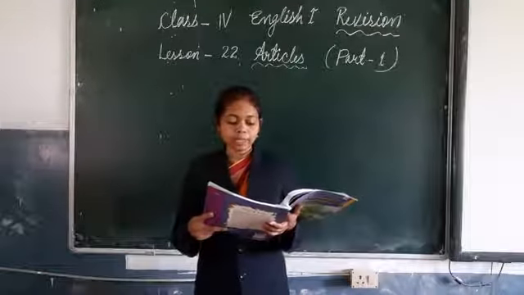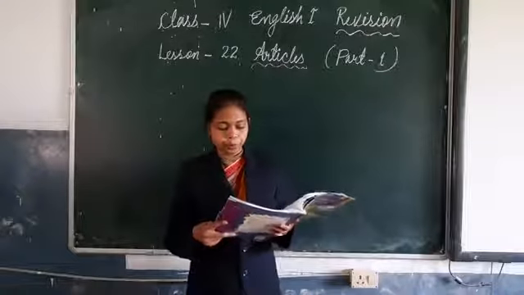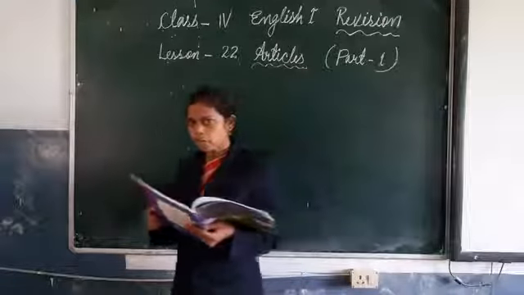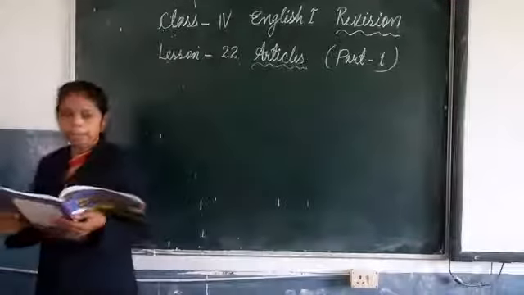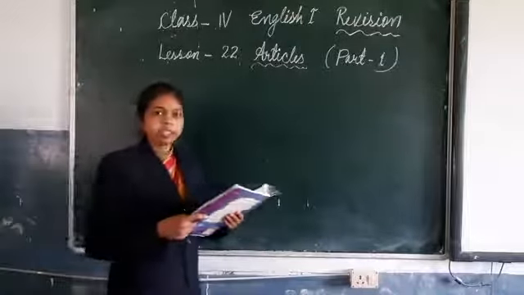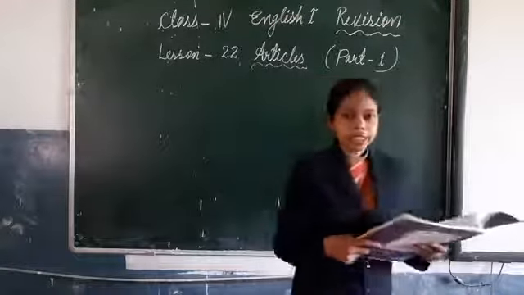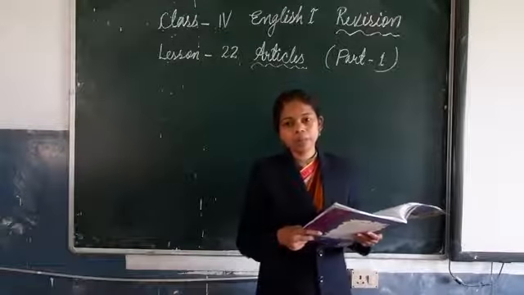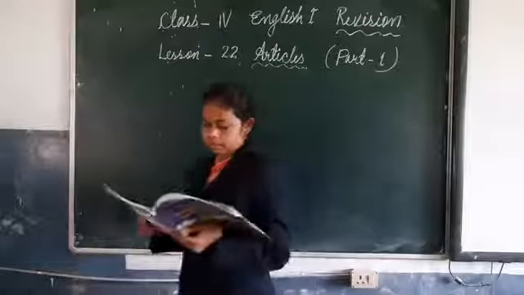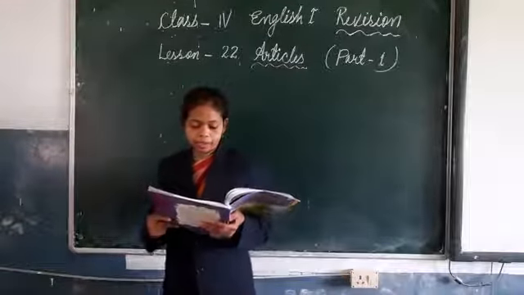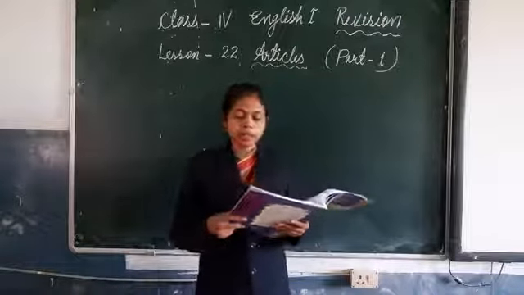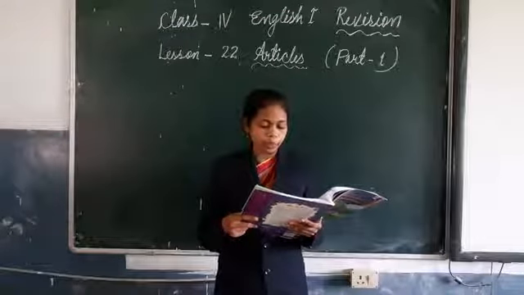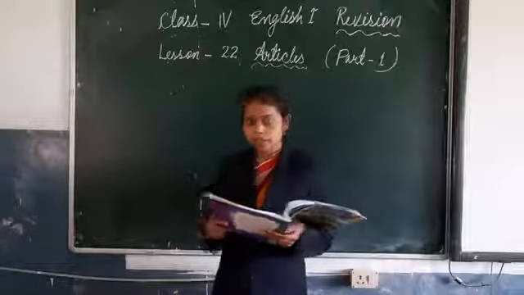Fill in the blanks with a or an. First number: I purchased a book. Please write down: a book, a pen, and an ink pot. Second number: Aladdin had a wonderful lamp. Number 3: the gardener found a nest in the tree.